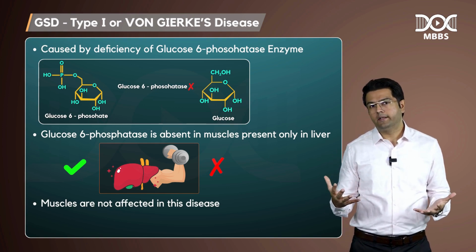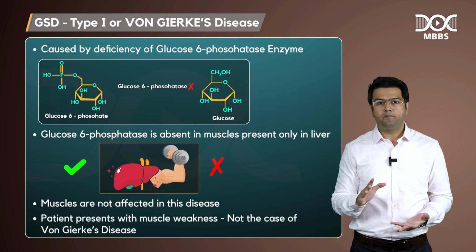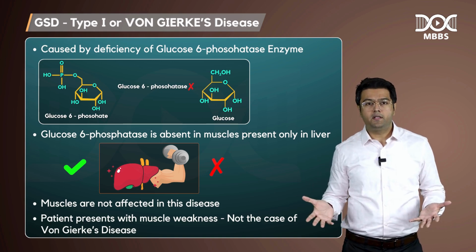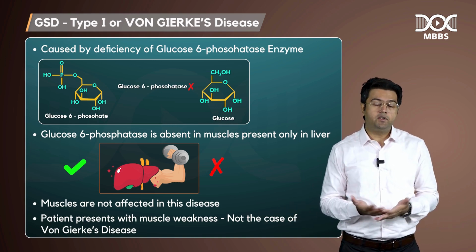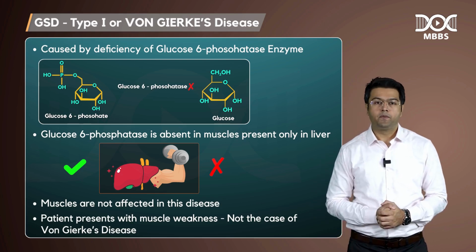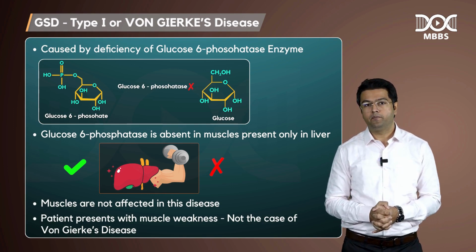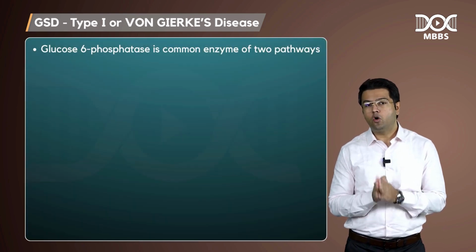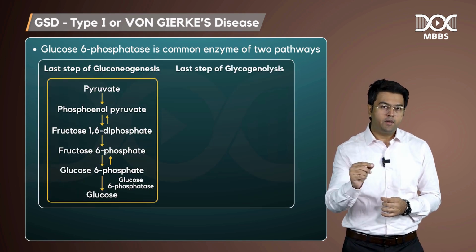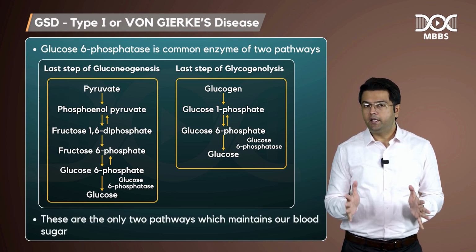So, if you see any question where the patient is presenting with muscle weakness, you can say that this is not a case of von Gierke's disease. Why? Because von Gierke's disease never affects muscles, as the deficient enzyme, glucose 6 phosphatase, is of the liver. If glucose 6 phosphatase is missing, which two pathways will be affected? As I told you, glucose 6 phosphatase is the common enzyme of two pathways: the last step of gluconeogenesis and the last step of glycogenolysis. These are the only two pathways which maintain our blood sugar.